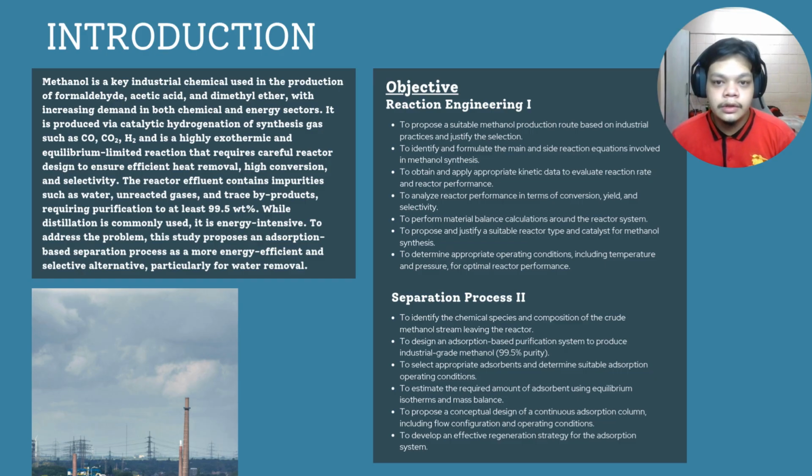Methanol is an important industrial chemical widely used in the production of formaldehyde, with growing demand in both the chemical and energy sectors. It is produced through the catalytic hydrogenation of synthesis gas, which consists of carbon monoxide, carbon dioxide, and hydrogen. This reaction is highly exothermic and equilibrium limited, making reactor design very important to ensure effective heat removal, high conversion, and good selectivity.